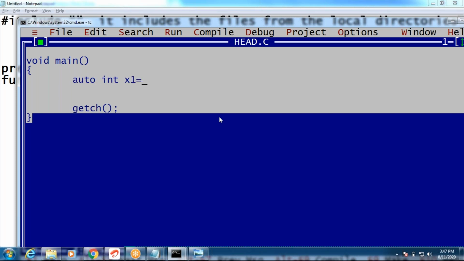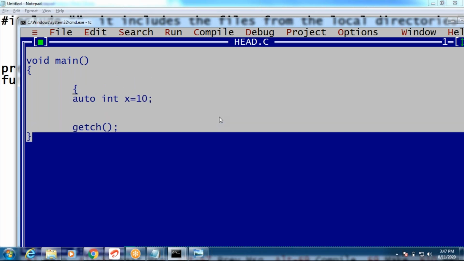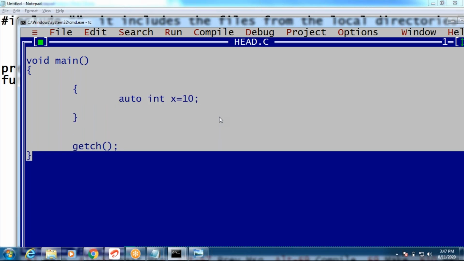See this. What is the scope of this? To provide restrictions, guys. I declared it inside a block. This is called a block, guys. Can I access this value? Inside the block only we can access. That is, restrictions are there. Printf percent d x. What is the x value? 10. Yes, no change. Can I access it outside of the block?